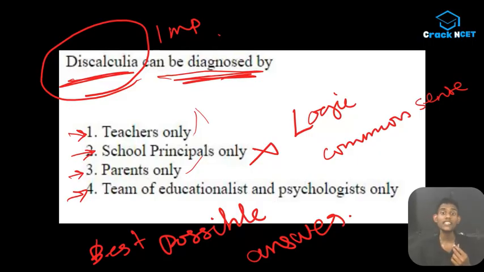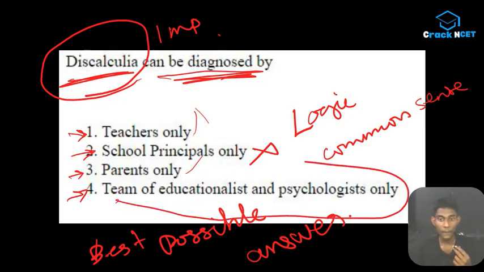The thing is you have to find the best possible answer, and as I said, maybe one parent, if he knows about dyscalculia, can help his kids. But it's not a generalized statement. The best possible answer is team of educationalists and psychologists only, because you have to use your common sense.